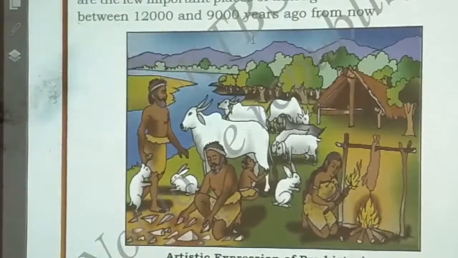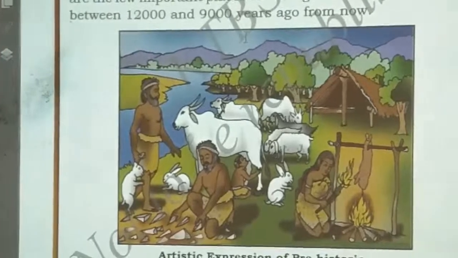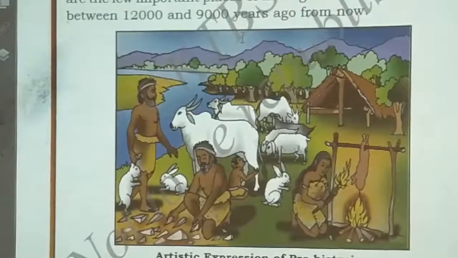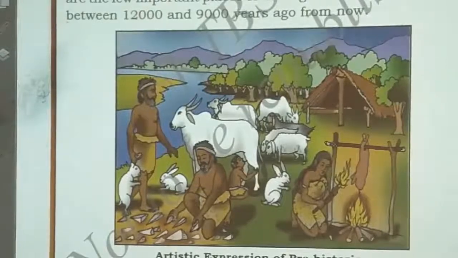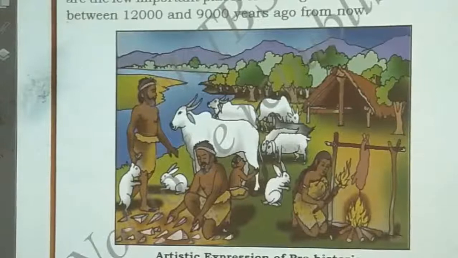So you can see the picture there. You can see animal rearing was there. See, many animals were there, and the stone weapons are there. See, one of the men is sitting and adjusting the weapons there. And see their dress. They are wearing the skin of animals as their dress, isn't it?